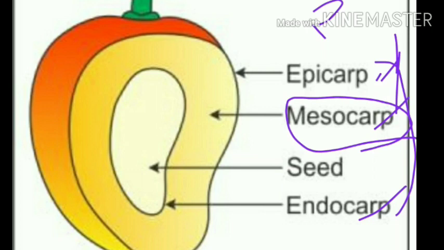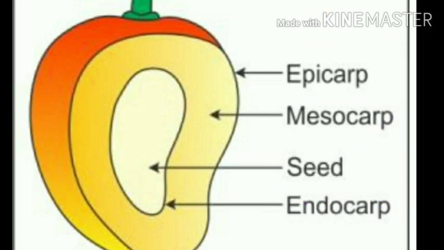The inner part is said to be the endocarp, which is the stony part. This is a true fruit, and the example for it is the mango. Mango as well as coconut together can also be said to be a drupe.